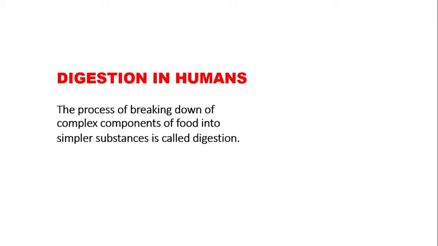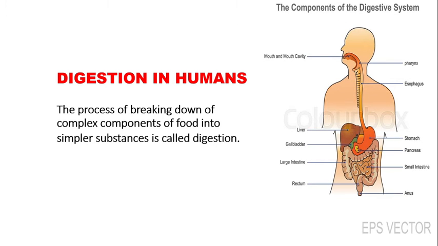Good morning, students. Today we are going to study about a major life process in humans, that is digestion. Digestion is the process of breaking down of complex components of food into simpler substances so that they can be easily absorbed and assimilated by the human body.